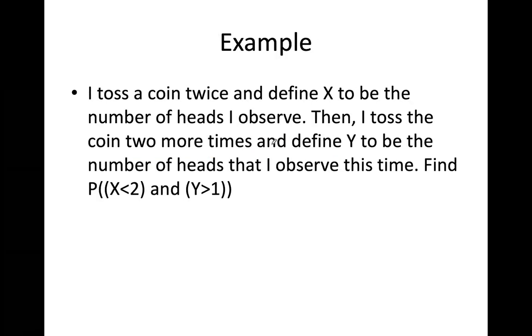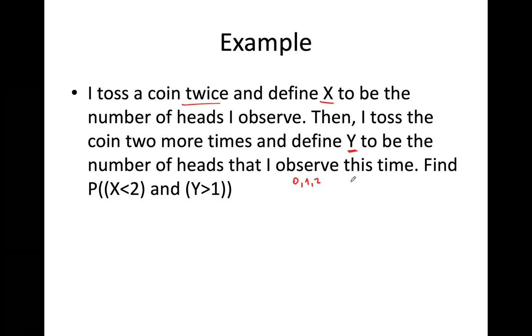Let me give you one example and finish this video. I toss a coin twice and define X to be the number of heads I observe. What were the possible outcomes? 0, 1, and 2, right? These were the number of heads that I would observe in flipping a coin 2 times. Then I toss the coin 2 more times and define Y to be the number of heads that I observed this time.